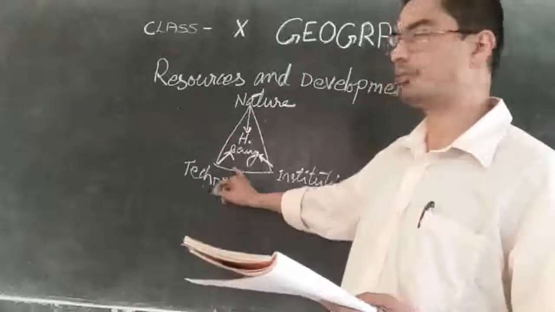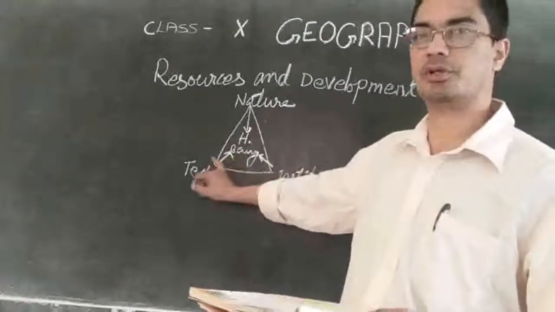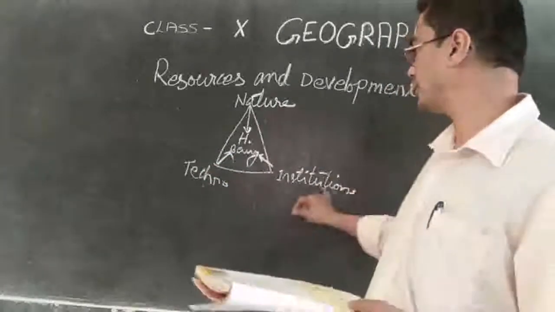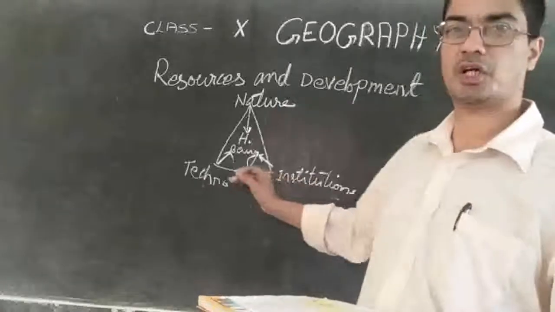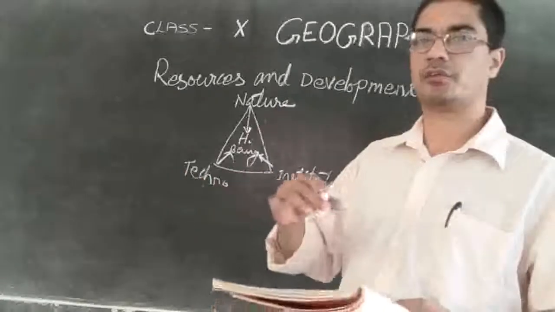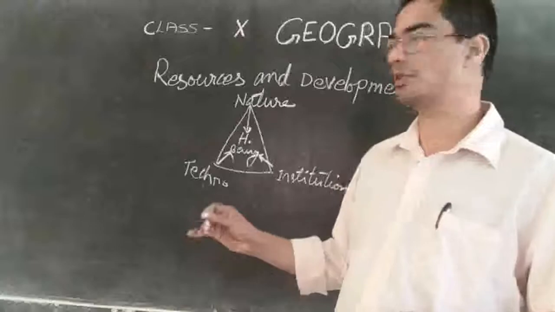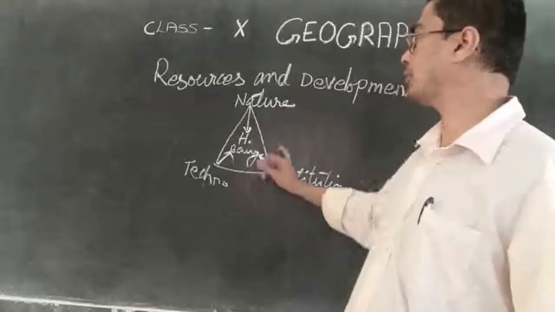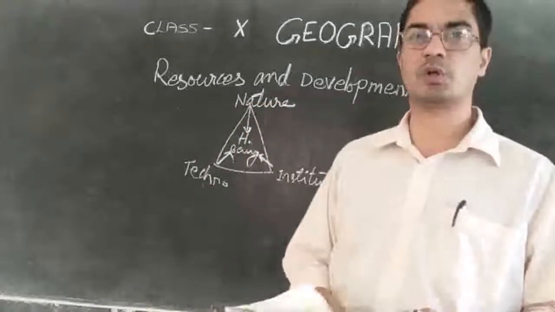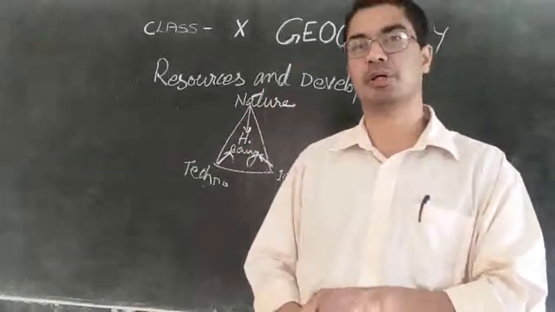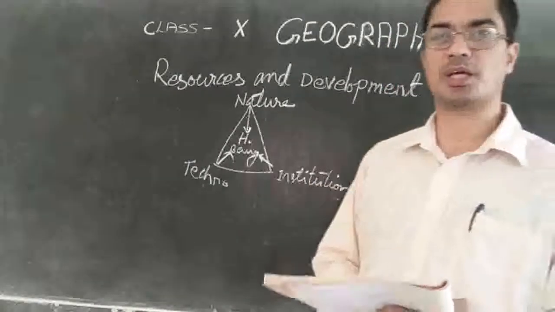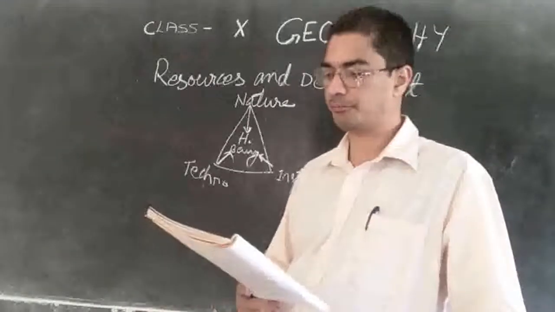Interdependent. Technology is depending on human beings. Without human being, there cannot be a technology. Without institution, without company, without offices, without different buildings and other setups, we cannot have all the other things. And all these things are coming from nature. Therefore, all these things are interdependent. One is depending on the other. If one is not there, then all the others will be affected.